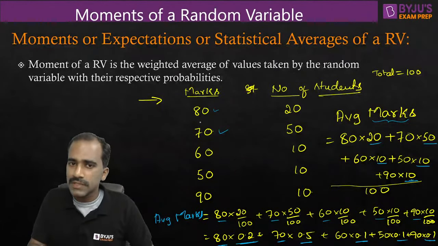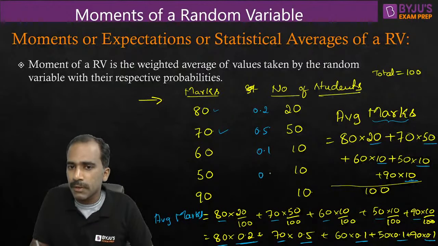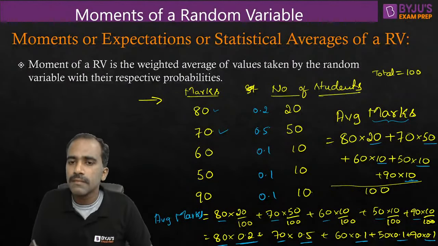So instead of giving this information, I'll say 80 students get 80 marks with a probability of 0.2. 70 students get 70 marks, with a probability of 0.5. 60 students get 60 marks with a probability of 0.1. 50 marks with a probability of 0.1. 90 marks with a probability of 0.1. Instead of giving this information, if I'm given this information, then also I'll get the same answer.